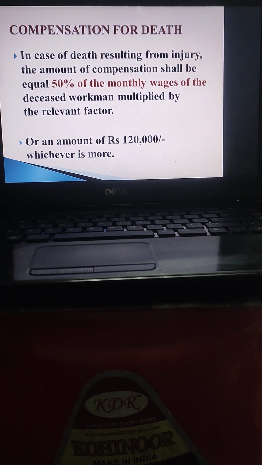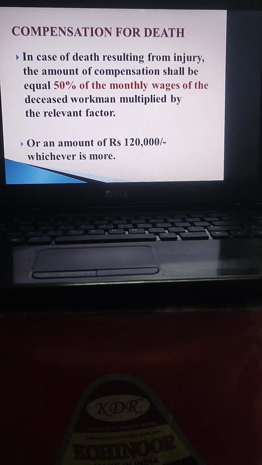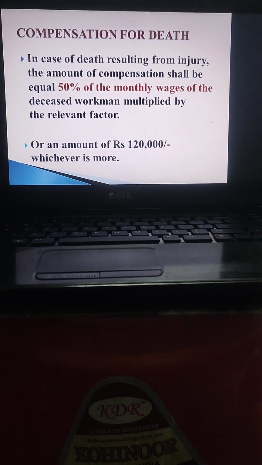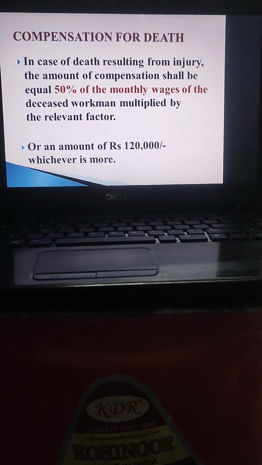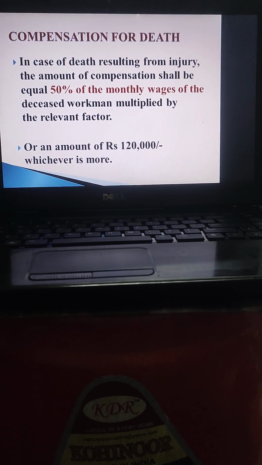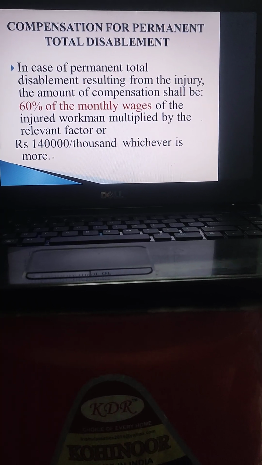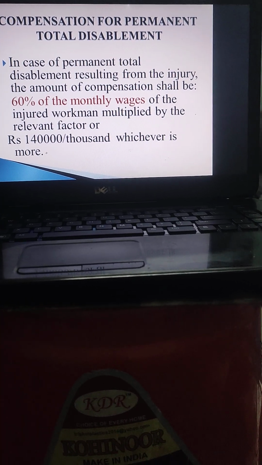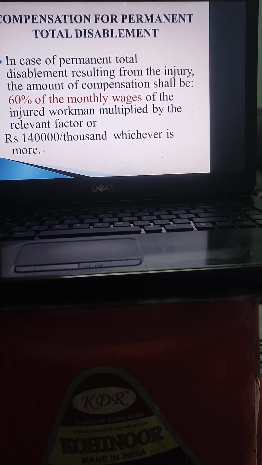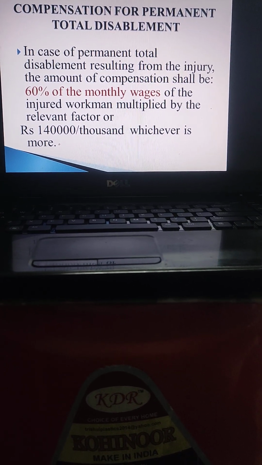Compensation of death is calculated on the basis of a formula given in the Act. In case of death resulting from injury, the amount of compensation shall be equal to 50% of monthly wages of the deceased workman multiplied by the relevant factor, or an amount of rupees 1,20,000, whichever is more. And in case of permanent total disablement, the amount of compensation shall be 60% of the monthly wages of the injured workman multiplied by the relevant factor, or rupees 1,40,000, whichever is more.